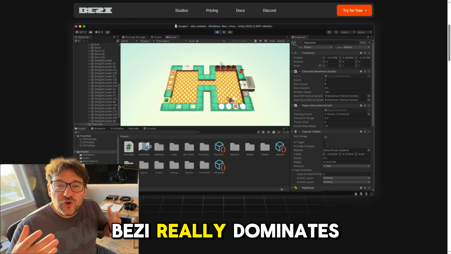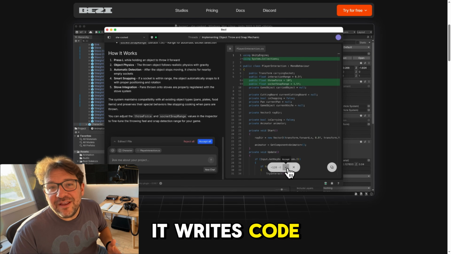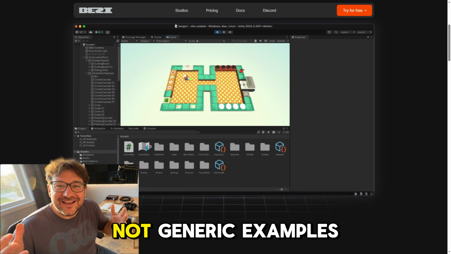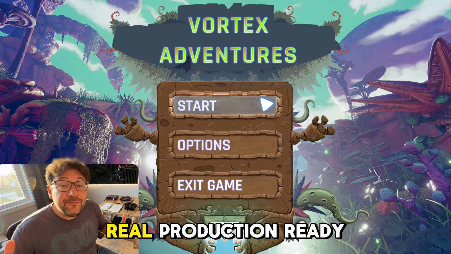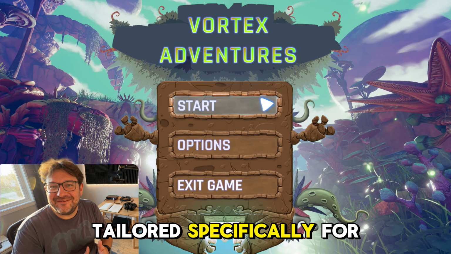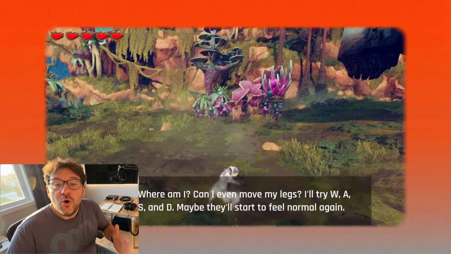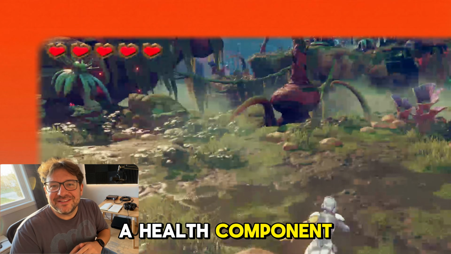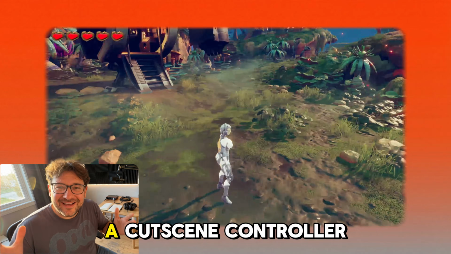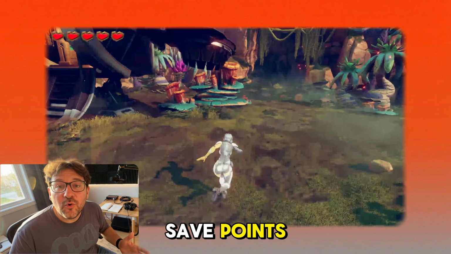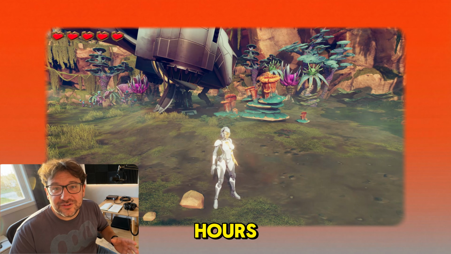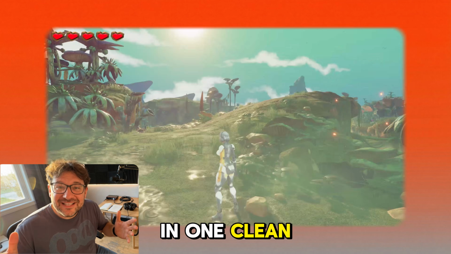And here's where Bezi really dominates. It writes code that fits your exact project structure. Not tutorial code, not generic examples. Real production-ready code tailored specifically for VORTEX Adventures. We asked it to create an item pickup system, a health component, a mini quest log, a cutscene controller, save points, level annotation tools. Normally that takes hours. Bezi does it in one clean pass.